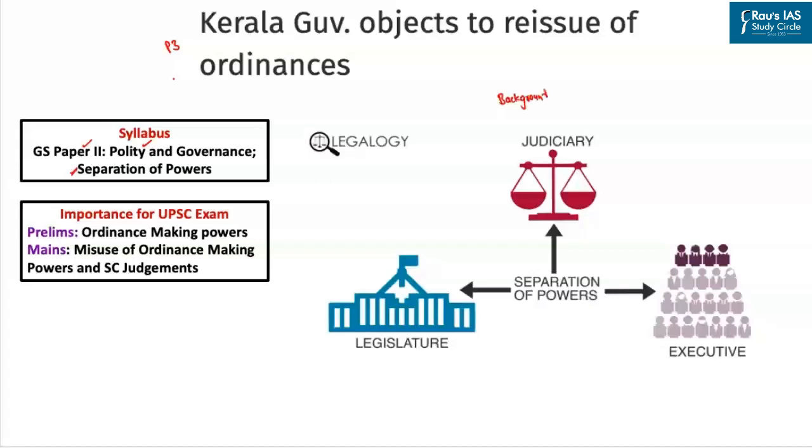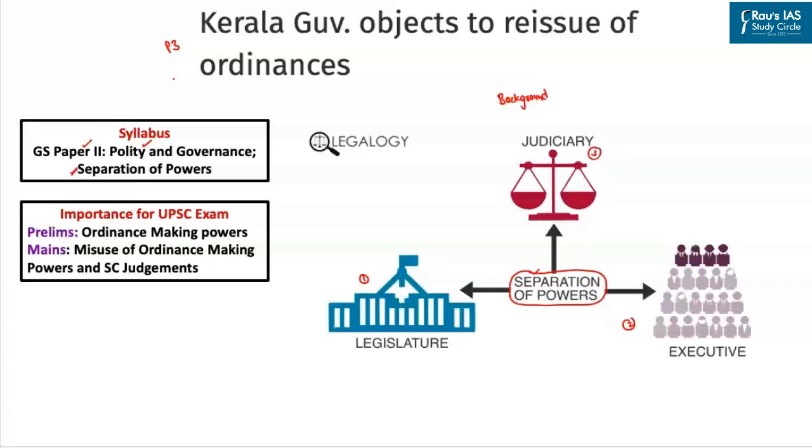I hope all of you know that we have three different organs, that is legislature, executive and judiciary. As per the separation of powers, each of these organs has well-defined roles and responsibilities. This ensures that a single organ does not become dominant, and provides adequate checks and balances between the three organs.